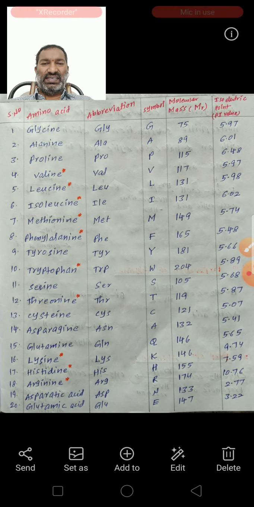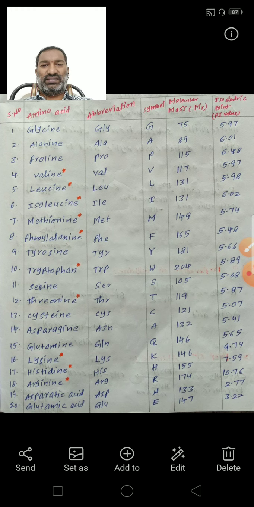Next serine, abbreviation SER, symbol S, molecular weight 105, pI value 5.68. Next threonine, THR, symbol is T, molecular weight 119, pI value 5.87.